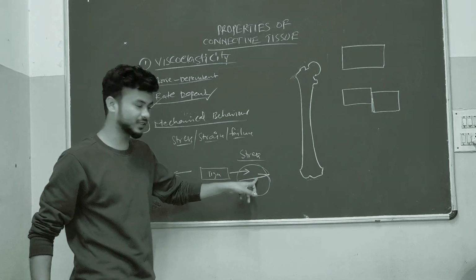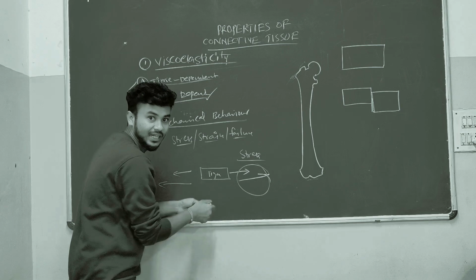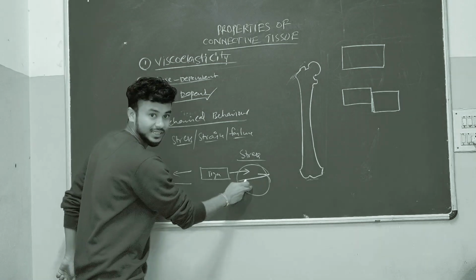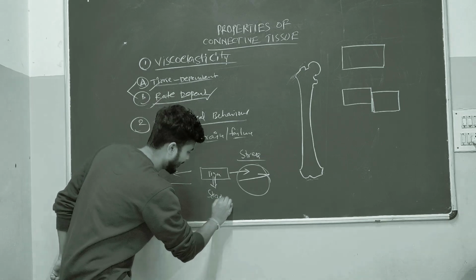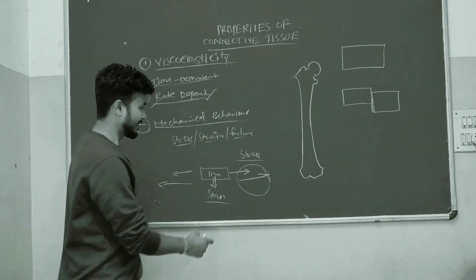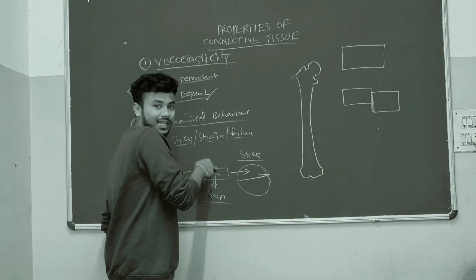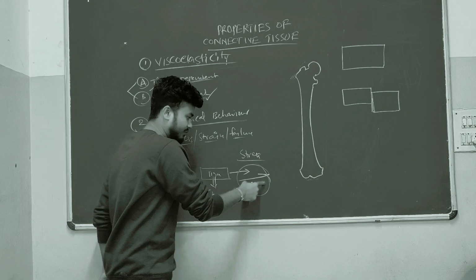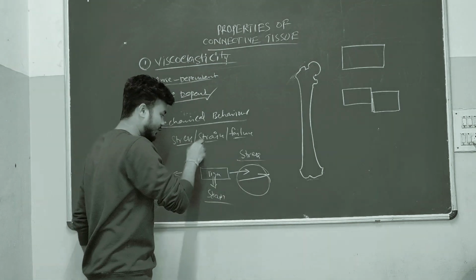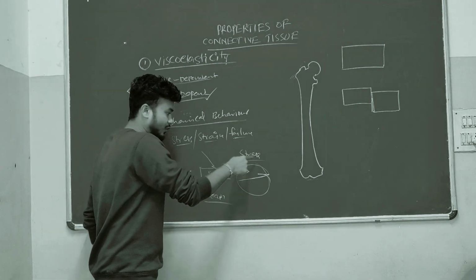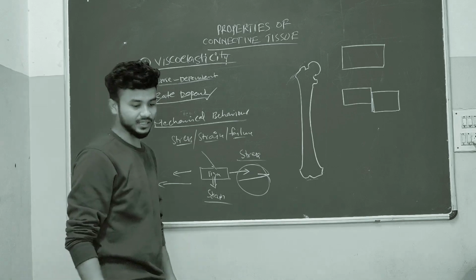Because of this force, the ligament will elongate, its length will increase. What is happening to the ligament because of stress is called strain. Understand the point? Stress is the force which we give to the ligament. Strain means what is happening inside the ligament because of this force.